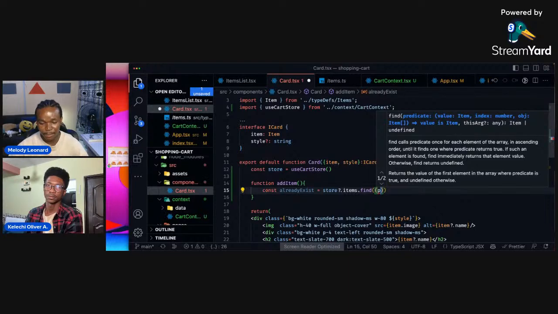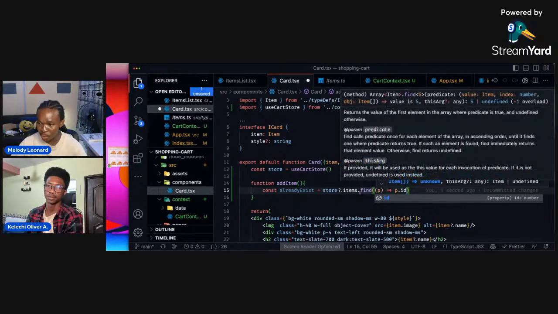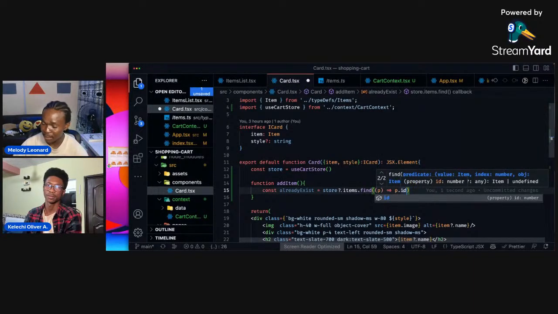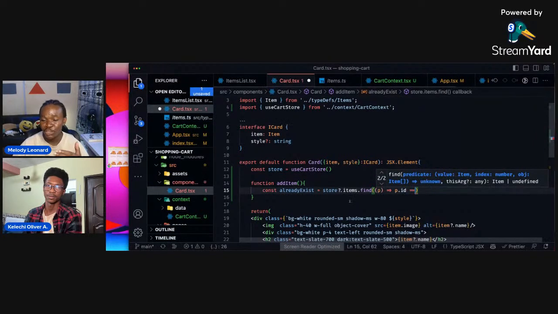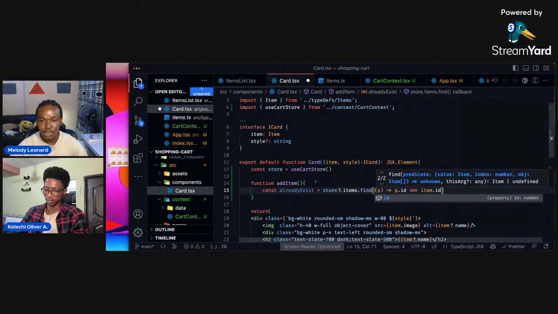Now, for each product item, we want to see if P dot ID, the ID of the product item which is in this store, the one already in the store. So we have several items already in our cart. We want to check the store items, iterate over all of them, and see whether any of the IDs match whatever we are trying to add, so whether P dot ID is equal to item.id, which is this item here.